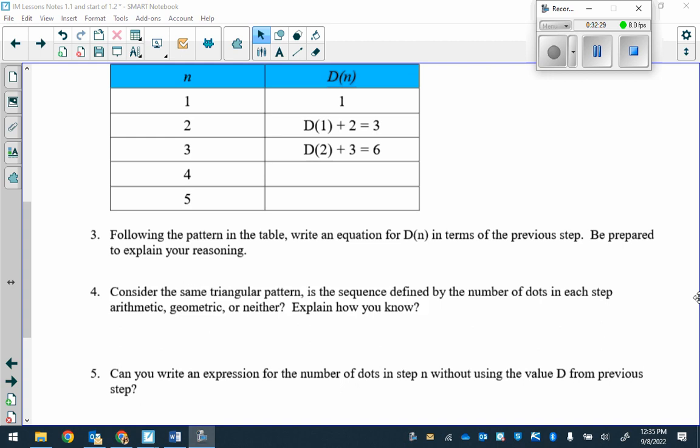So what you came up with was something called a recursive definition. Okay. A recursive definition just means that you're finding a new number based off of the previous term.